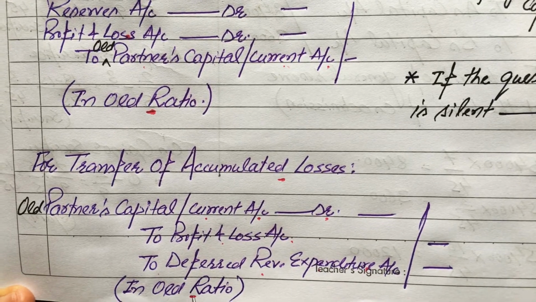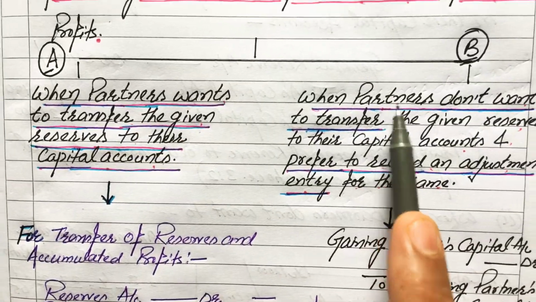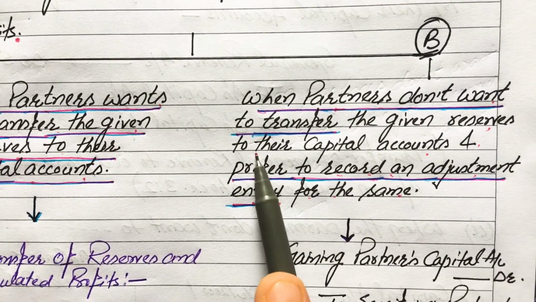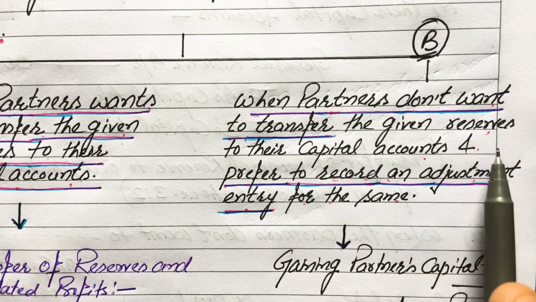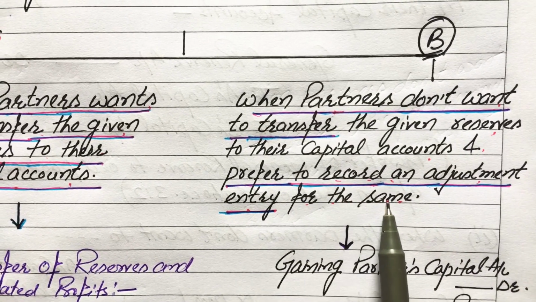and transfer it to partners' capital accounts or current accounts in their old ratio. The second way of treatment is when partners don't want to transfer the given reserves to their capital accounts and prefer to record an adjustment entry for the same.